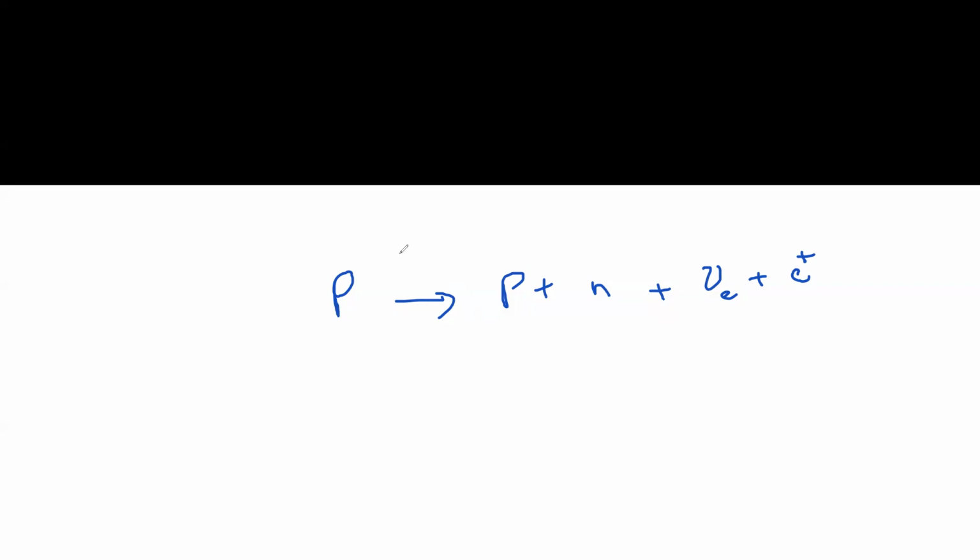I can check the conservation of the charge even without the breakdown, because I know a proton is plus 1. This is also plus 1. This is 0. This is also 0. And this is also plus 1. So is the charge conserved? On one side it is plus 2, on the other side it is plus 1. So it means the charge is not conserved. Whenever the charge is not conserved, it means this is not possible on an atomic scale. So this interaction is not possible from the conservation of the charge.